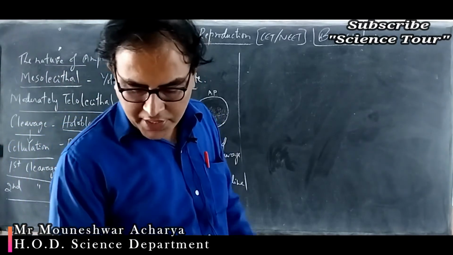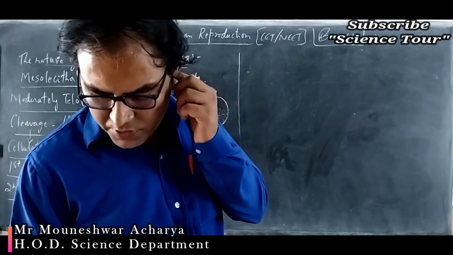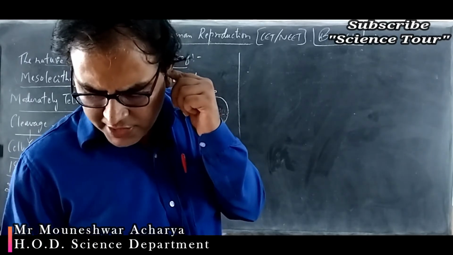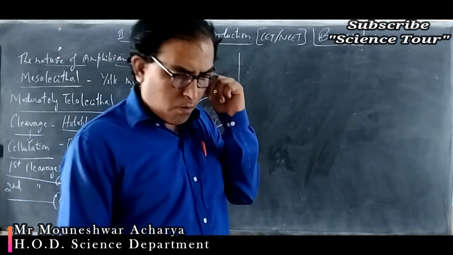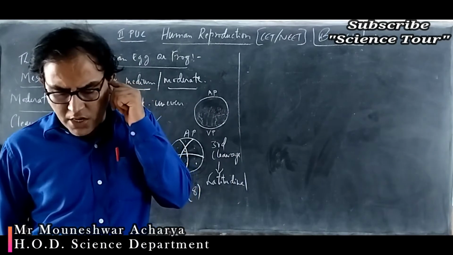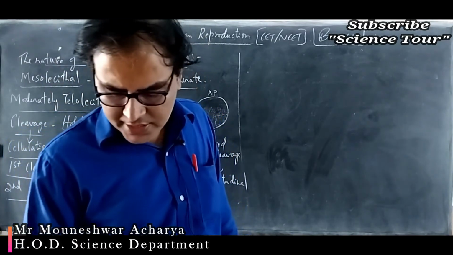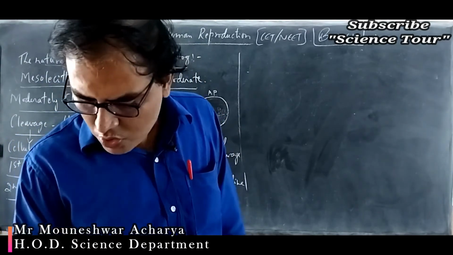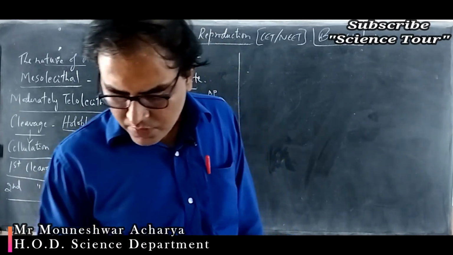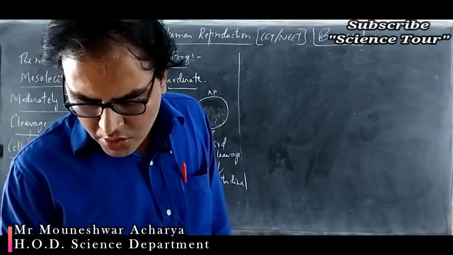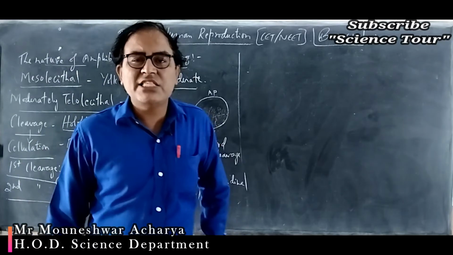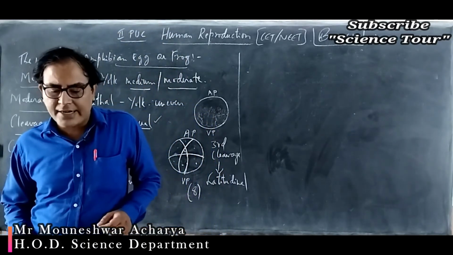Next, move to question number 24. Which of the following hormones are secreted in large quantities during the pregnancy in women? The right option is option 4, that is human chorionic gonadotropin, HCG, and HPL, that is human placental lactogen.